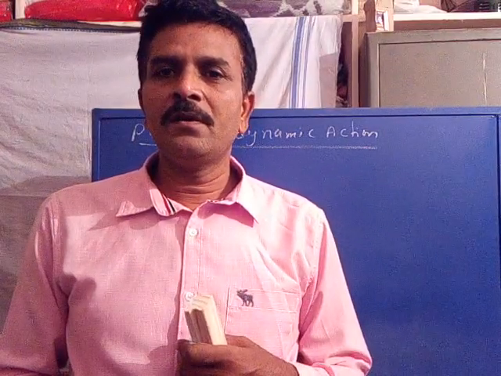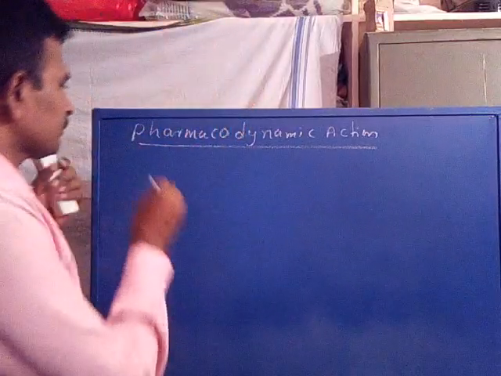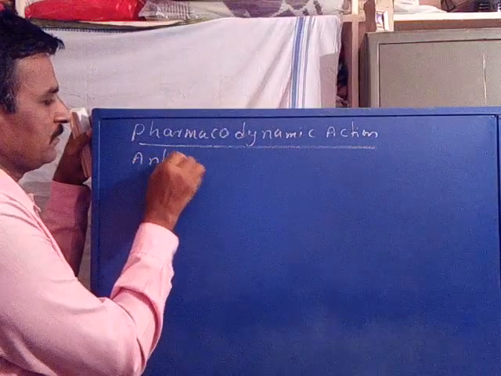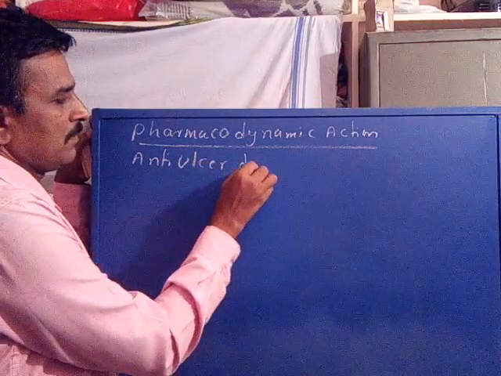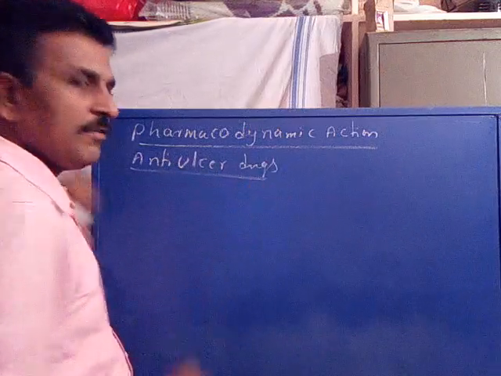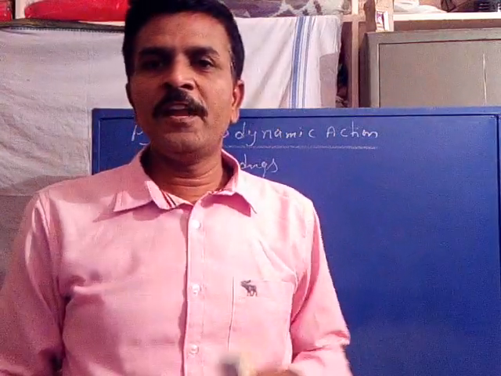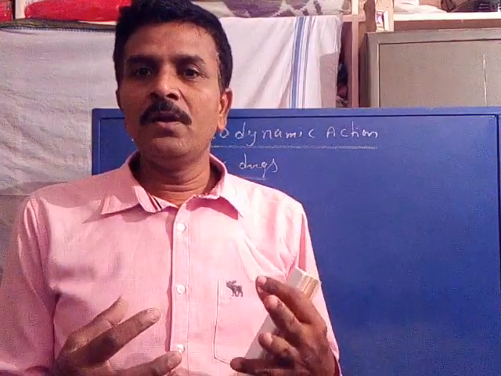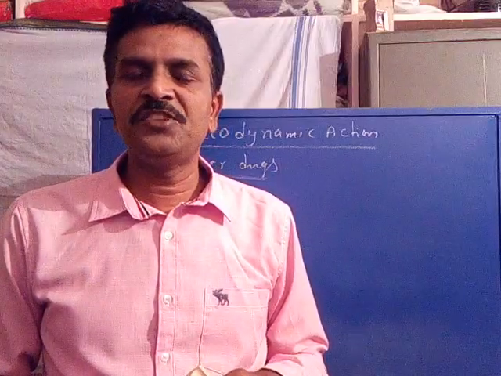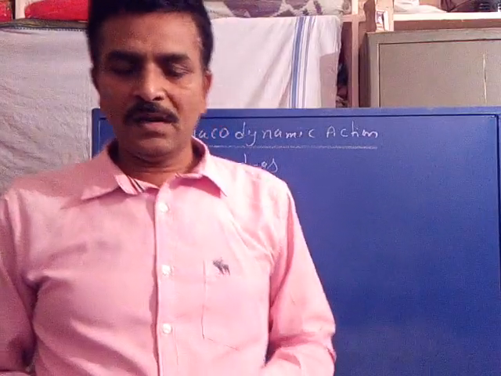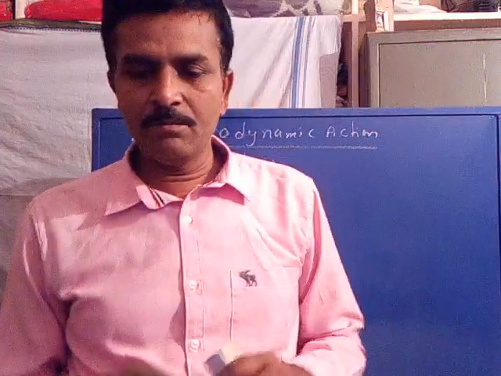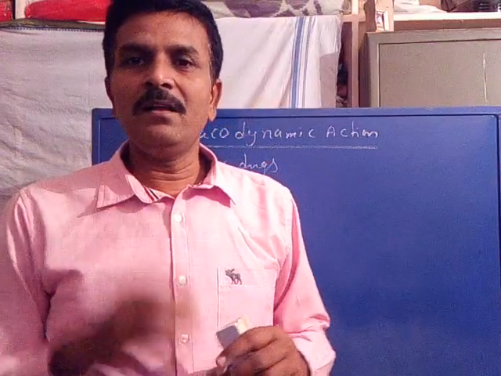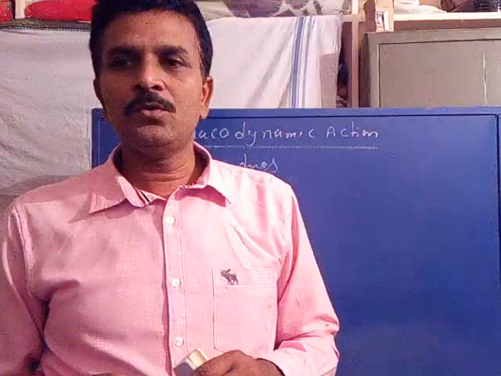For example, take the case of ulcer, that is, anti-ulcer drugs. We are going to study the pharmacodynamic action of an anti-ulcer drug in order to understand easily what pharmacodynamic action is. So, coming to anti-ulcer drugs and their pharmacodynamic action. Before going to that, what is ulcer? How does it affect the human body?